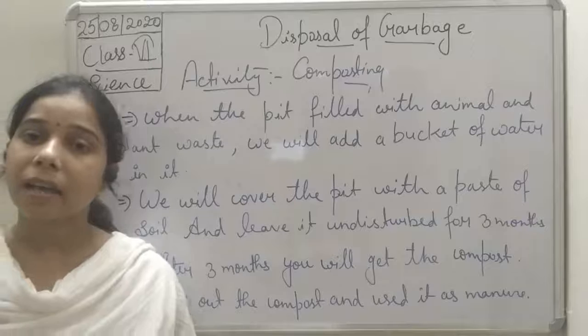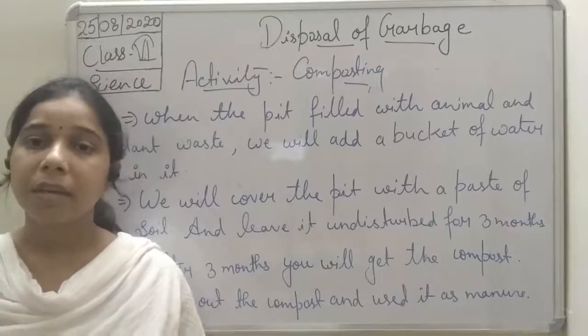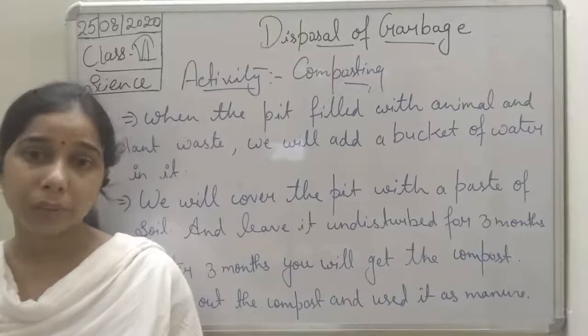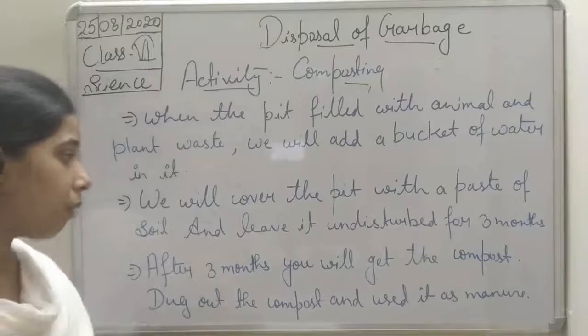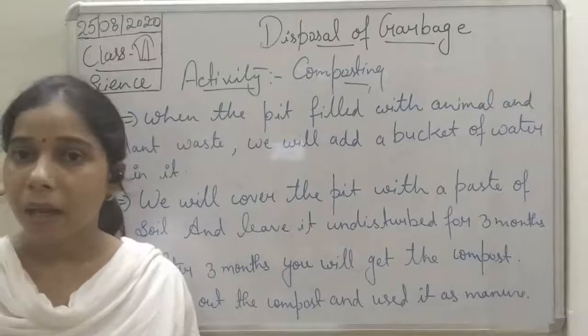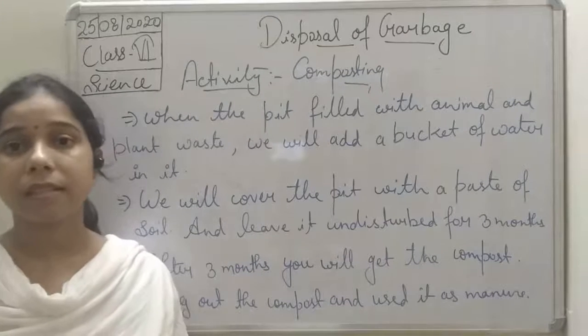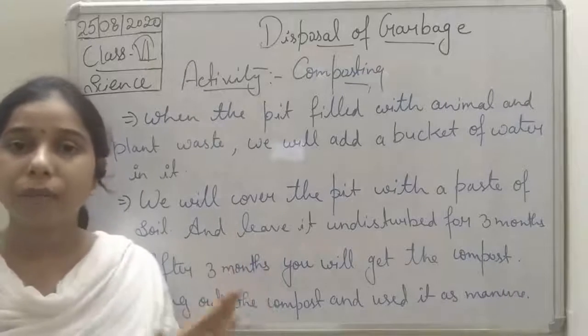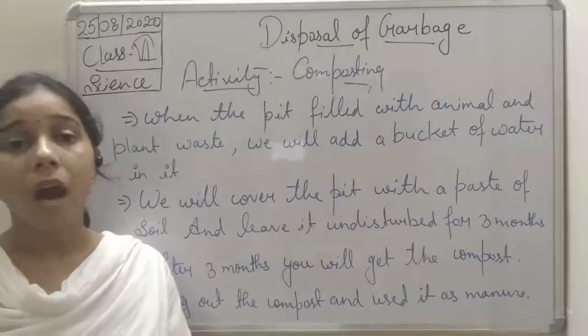Okay, so after the attack of the microorganisms, it will break down into pieces and finally get converted into a useful substance, and that is manure. This process takes about 3 months, and that is why we said that we should cover it with a paste of soil and leave it undisturbed.